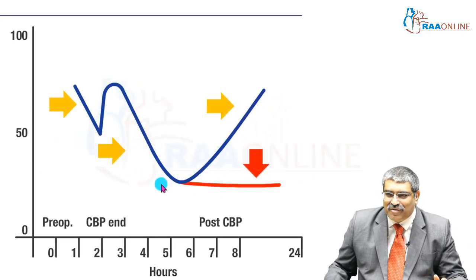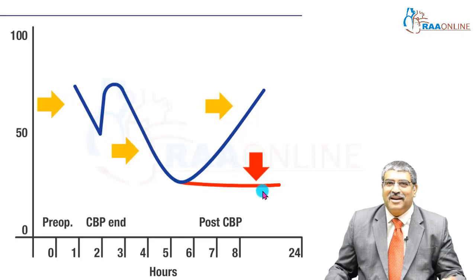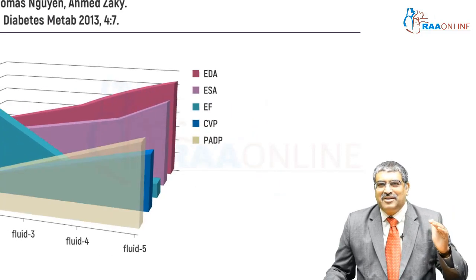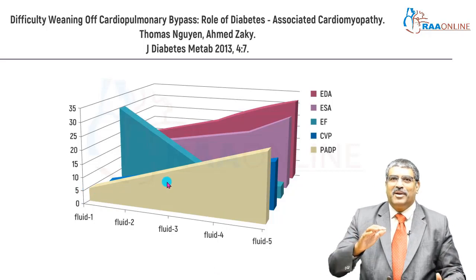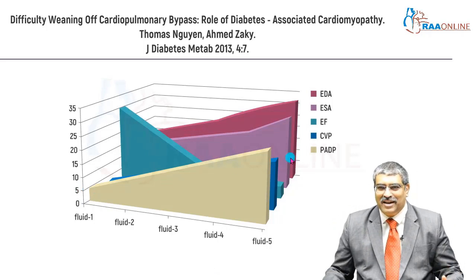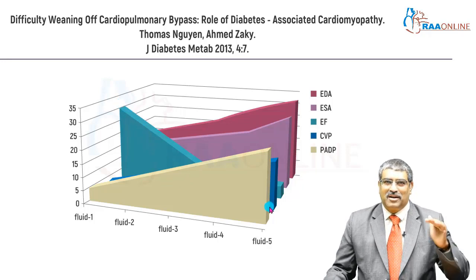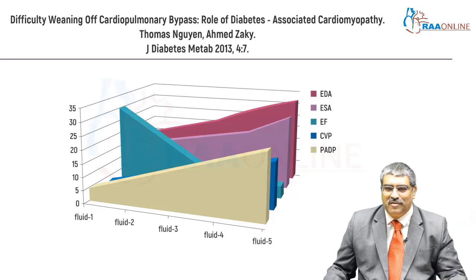But if the left ventricle function doesn't return to normal, this is the red line, your weaning becomes difficult. As difficult weaning progresses, all your volume parameters and pressure parameters will increase and your ejection fraction, which is green in color, will come down. Your left ventricle is going to be affected even more.